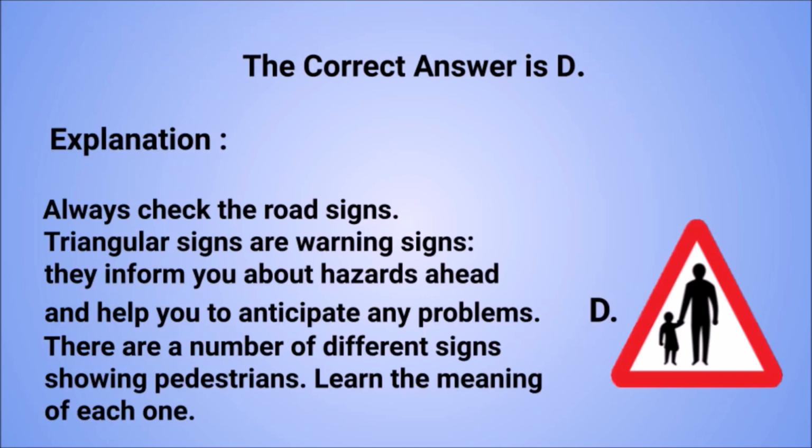Explanation: always check the road signs. Triangular signs are warning signs. They inform you about hazards ahead and help you to anticipate any problems. There are a number of different signs showing pedestrians. Learn the meaning of each one.